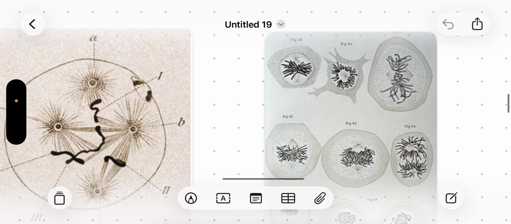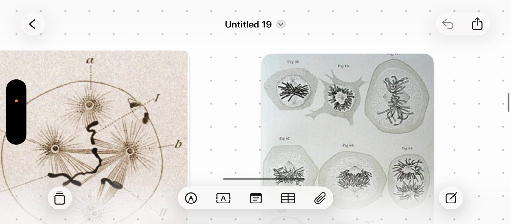Later, two scientists, Sutton and Boveri, worked on these things. First, let us focus on Sutton. He worked on grasshopper cells.